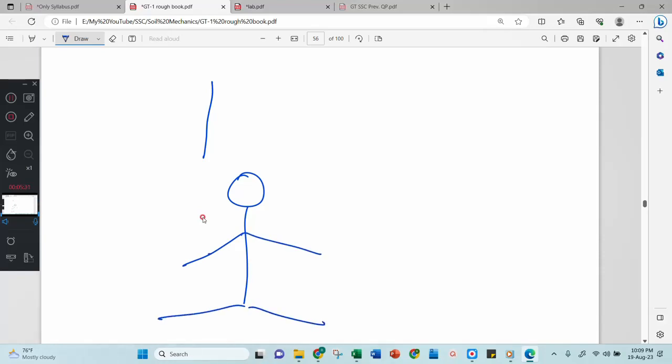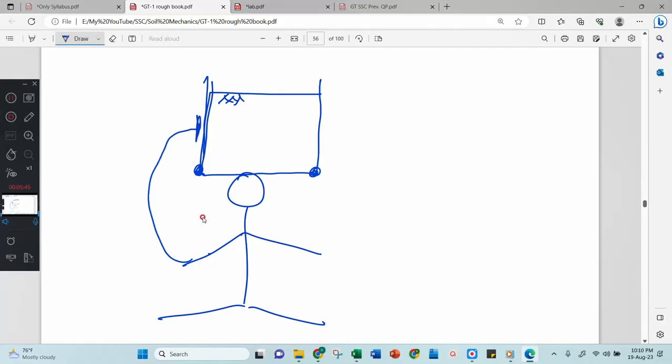Next, I will give you one example. You have to answer me. There is one person here, and on his head I will put one box with a hinge here and a hinge here, and I'll put soil in it. Now he will hold it with his hands, not here.